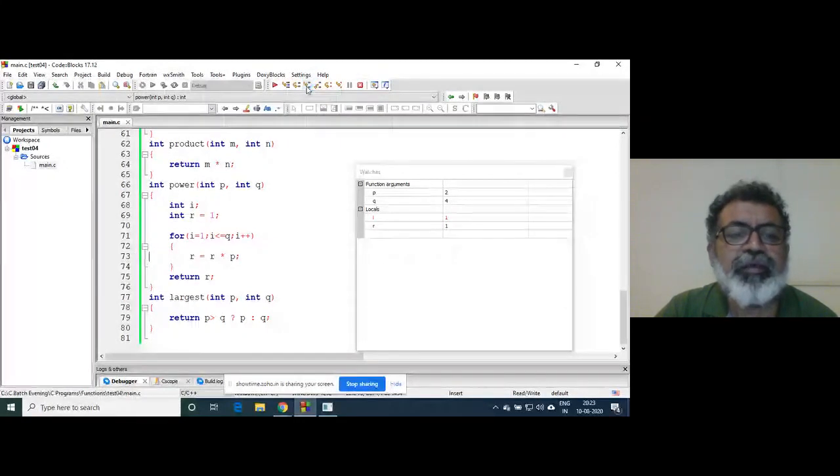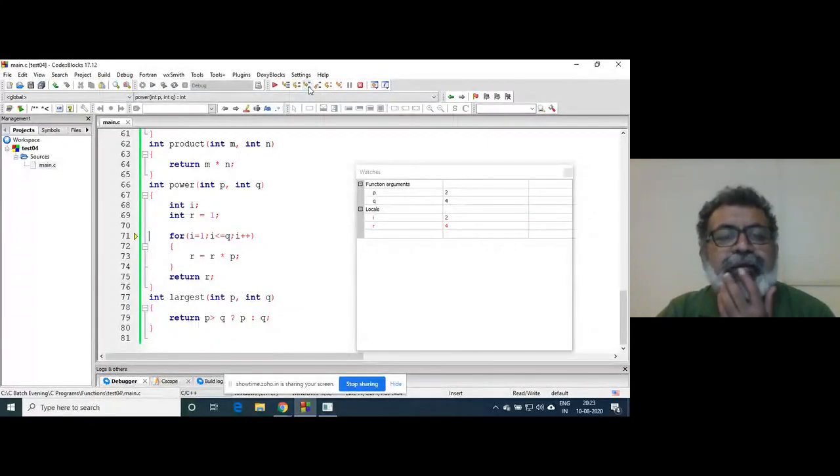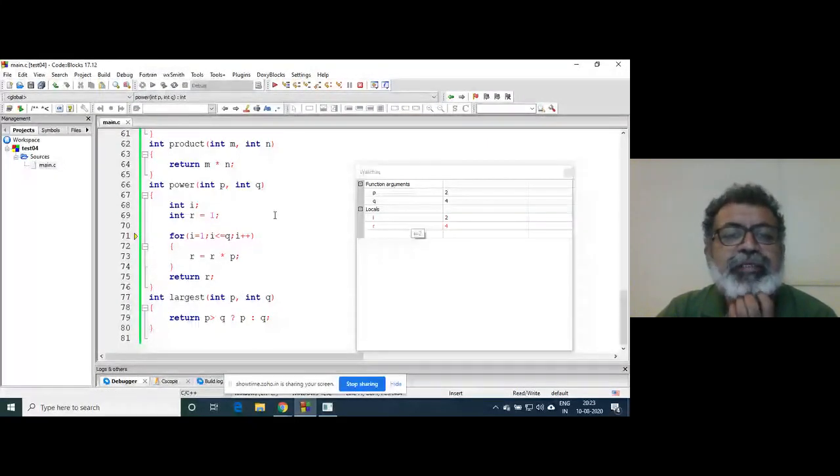See here, the code has gone again for checking. Now what is r? r has become 2. What is the value of i? 1, so it will become 2 now, and the condition will be tested. So step into. i becomes 2 now. Now again r contains 2 and p is 2, so 2 into 2 will be 4. Then i becomes 3 here.